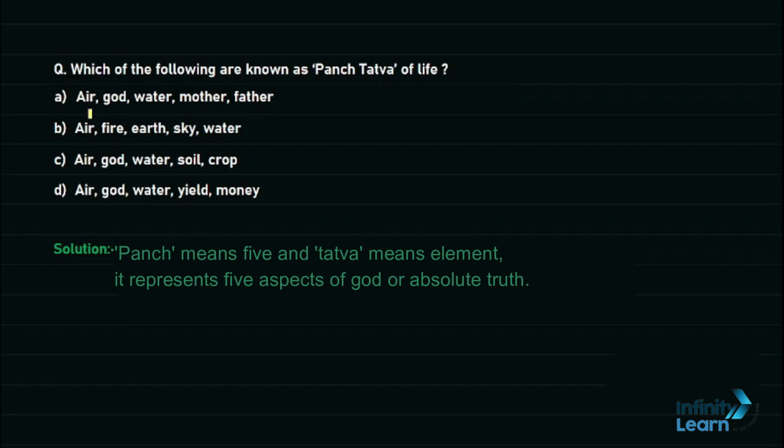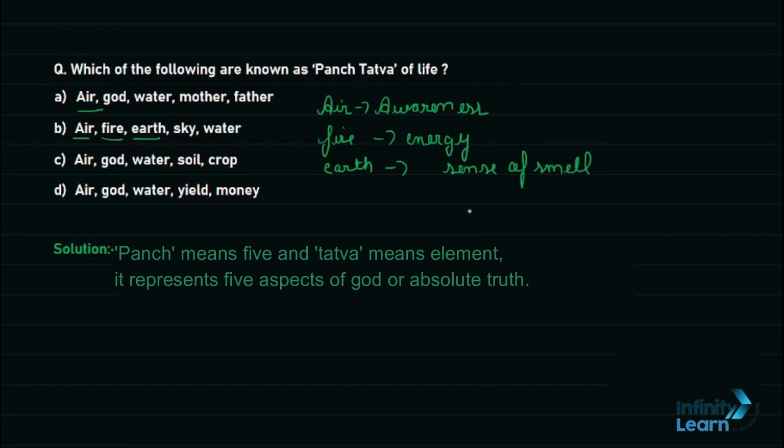So by this approach it is clear that out of these five elements, our first element will be air. Air represents awareness, which means to awake our mind, body and soul. Now our second element will be fire. Fire represents energy that can be transformed into other types of energy, like every atom has some latent energy present inside. Our third element will be earth, which represents the sense of smell.